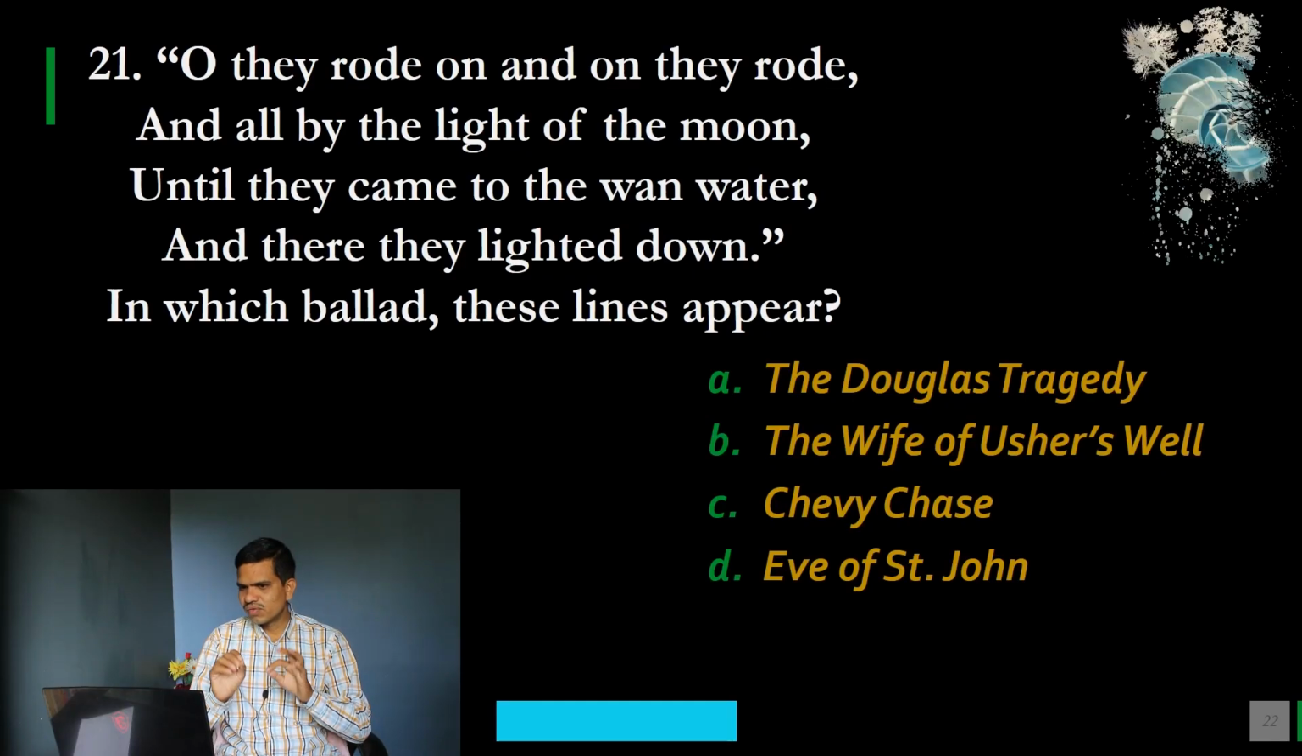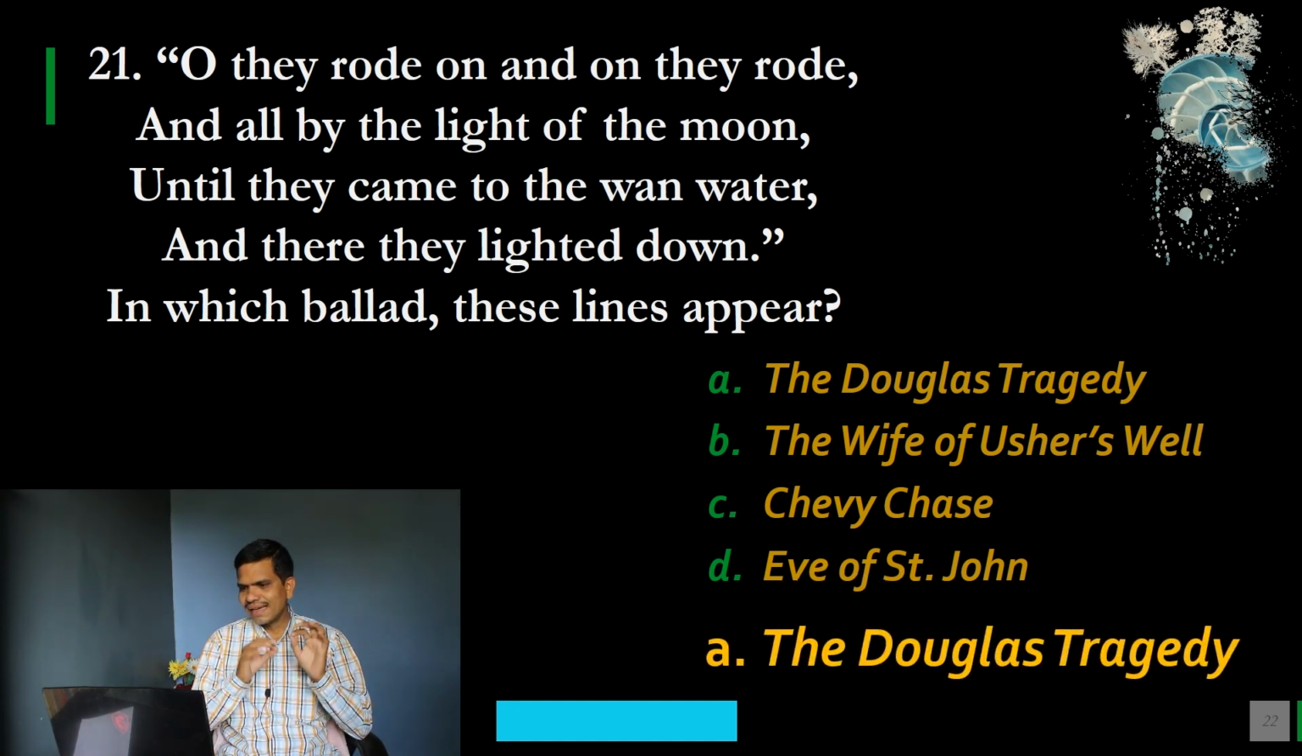Now you need to recognize these lines. In which ballad do these lines appear? We have options: A, The Douglas Tragedy; B, The Wife of Usher's Well; C, Chevy Chase; and D, Eve of St. John. Please note down your option, and the correct option is A, The Douglas Tragedy. So these famous lines appear in The Douglas Tragedy.